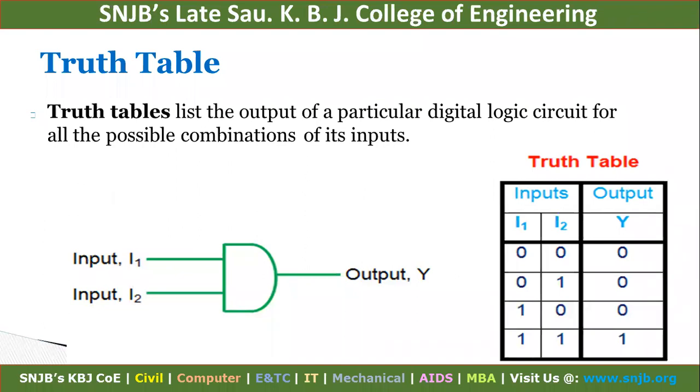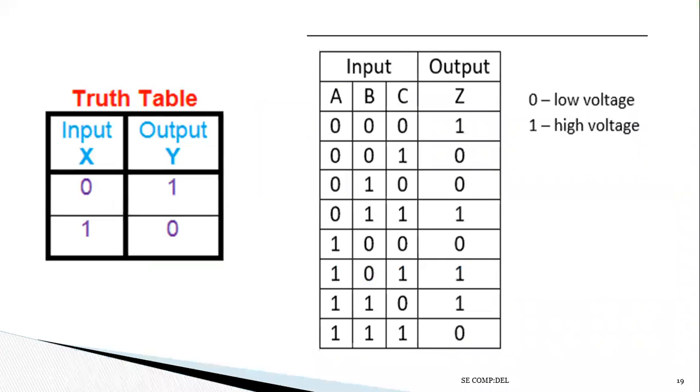That means this truth table is the list of outputs based on their particular inputs. Then this is also one truth table, right? The first truth table has only one input and only one output. The next truth table has three inputs and only one output.